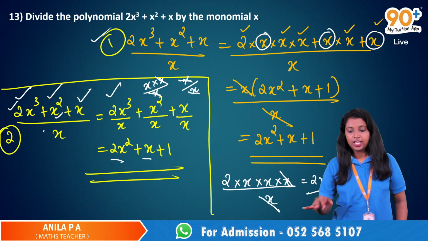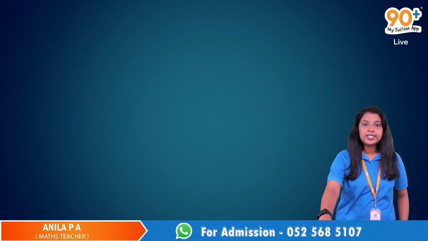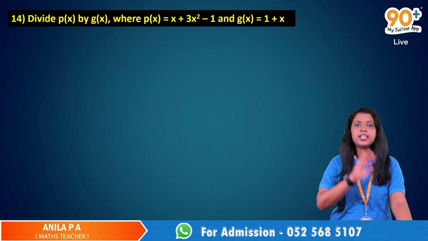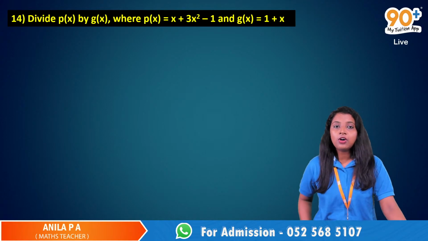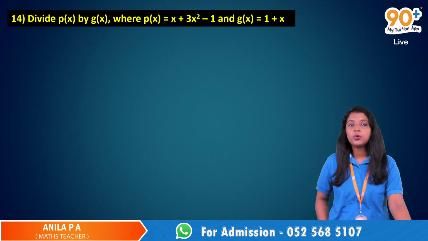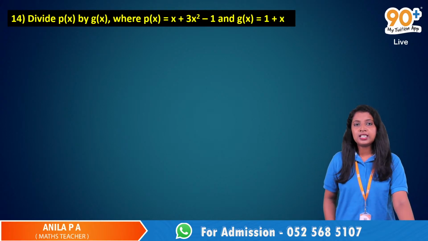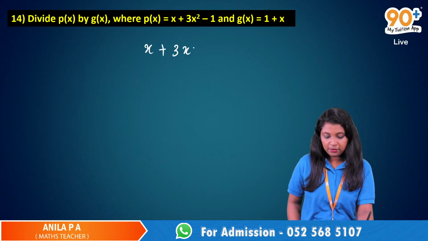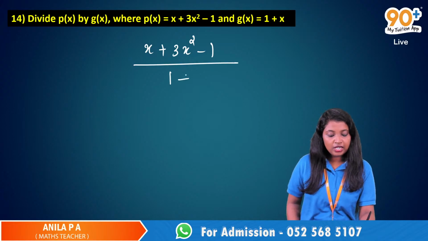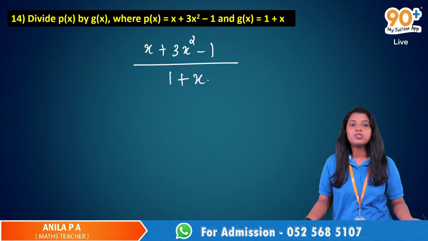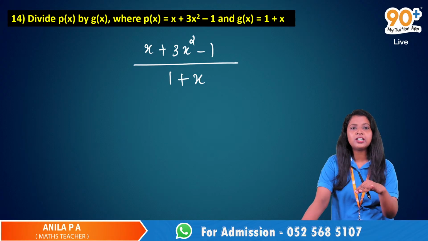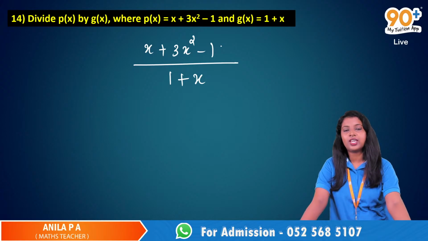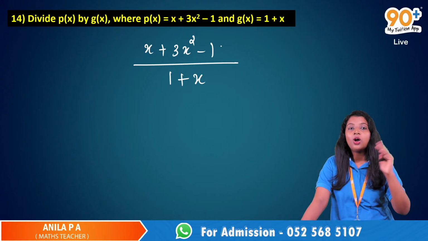Okay, fine. And here we have another question. Divide p of x by g of x. P of x and g of x are some names that we give to these polynomials, where p of x is x plus 3x square minus 1 and g of x is 1 plus x. So what can we do now? First one is x plus 3x square minus 1 divided by 1 plus x. If it was just 1x, we could take x from the numerator. Again, if we take x from the numerator, here it is 1. So what do we do in such cases? What we can do is long division.